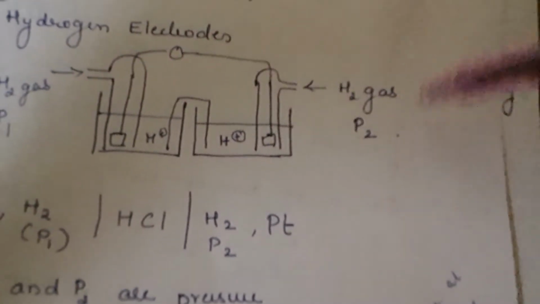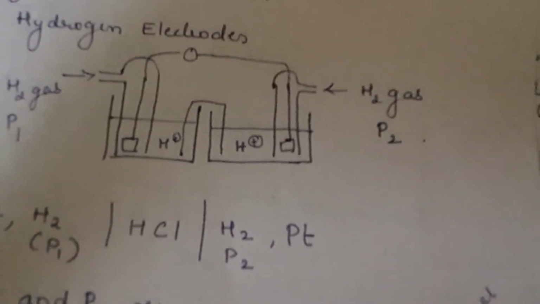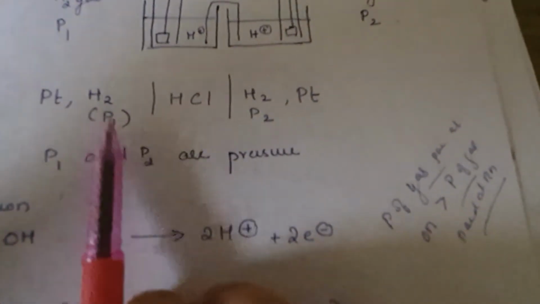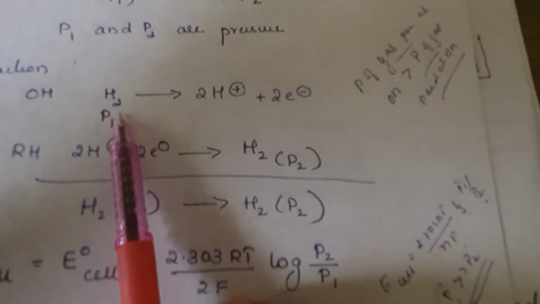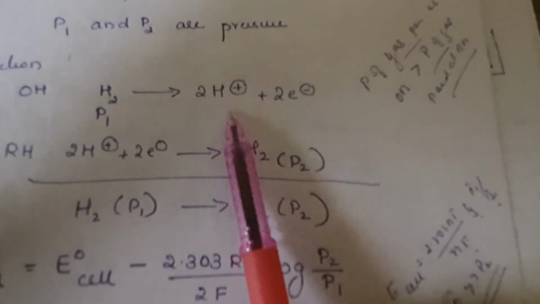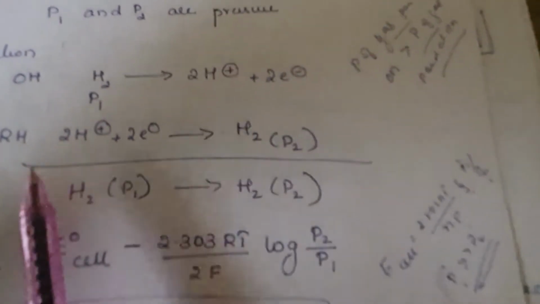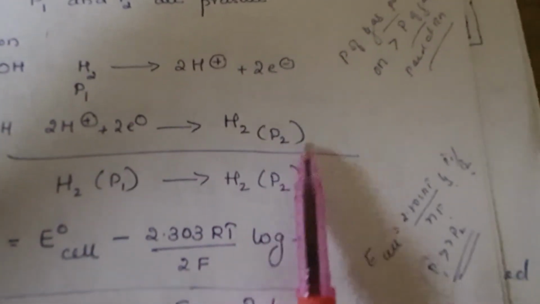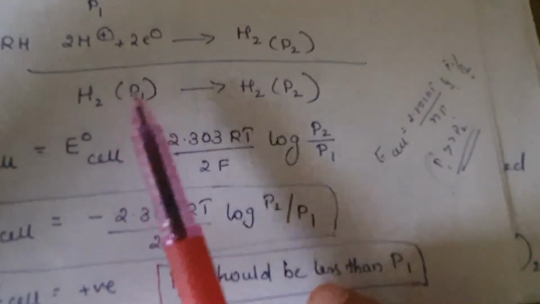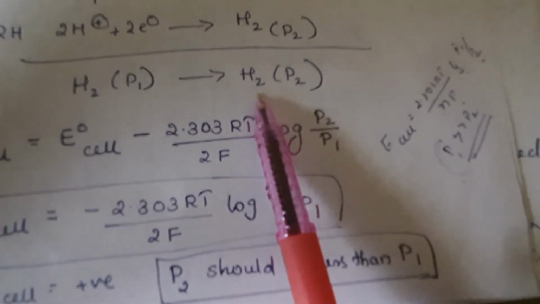So they are different concentration. In a gas electrode, pressure is equivalent to concentration. In a cell deposit, Pt, H2, HCl, H2, Pt. Let it be P1, this is P2. In a reaction, oxidation half: hydrogen at pressure P1 is converted to 2H positive plus 2 electrons. Reduction half: the acid is converted, but hydrogen is formed at pressure P2. So overall, hydrogen at P1 is converted to hydrogen at P2 pressure.